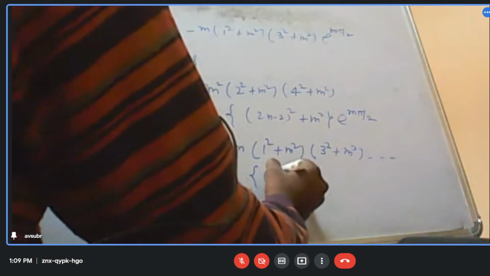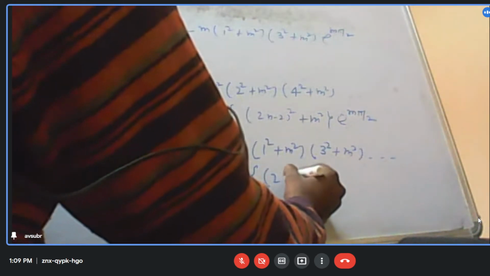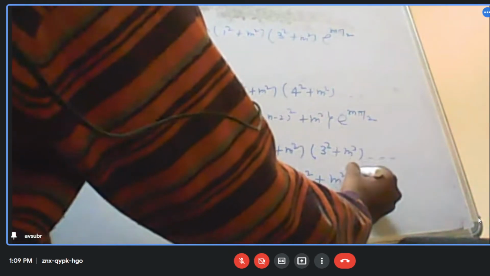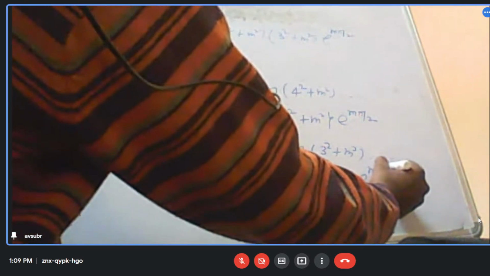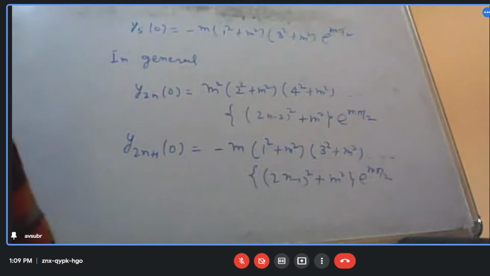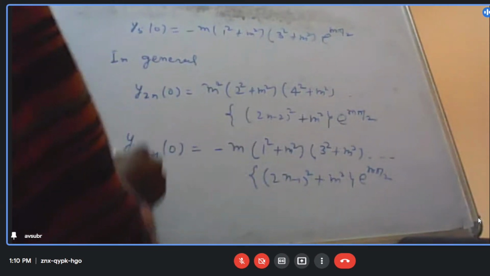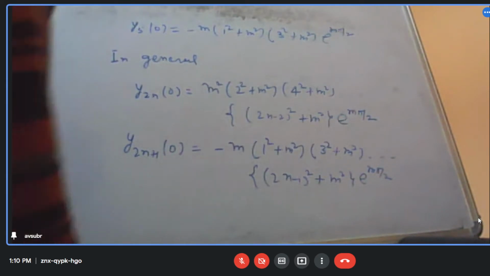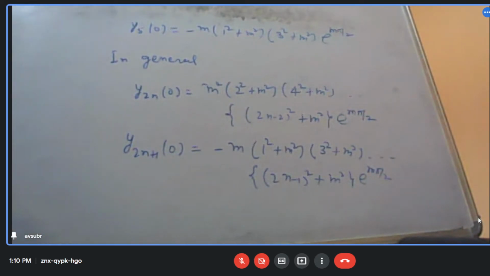All in all, I can write it as ((2n minus 1) whole square plus m square) into e to the power m pi by 2. So here it is for odd and this is for even derivatives. I hope it is clear. Any questions?